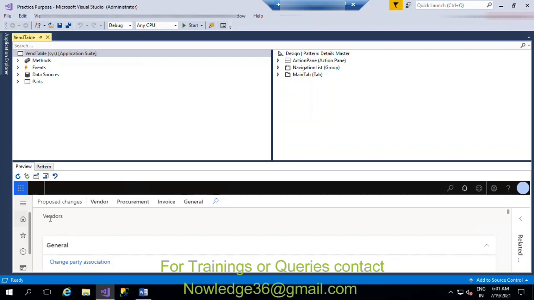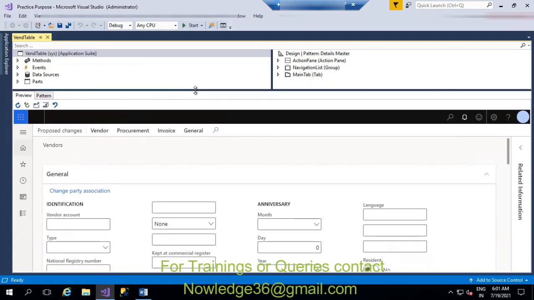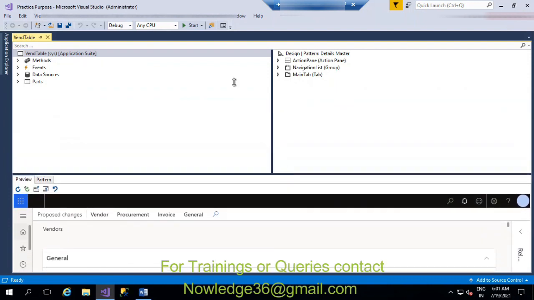You can confirm it from here, you can see it here in the pattern as well. This is the vendor related information. This is how you can replicate here in Visual Studio whatever you have seen in the front end.